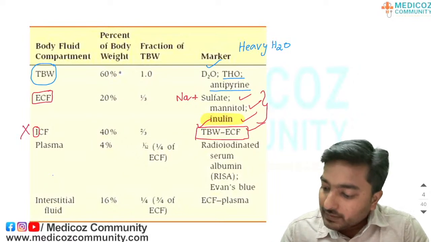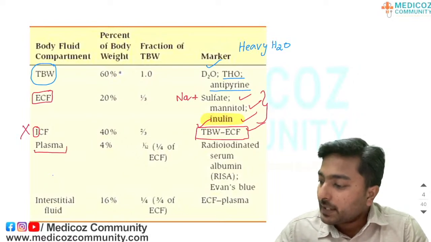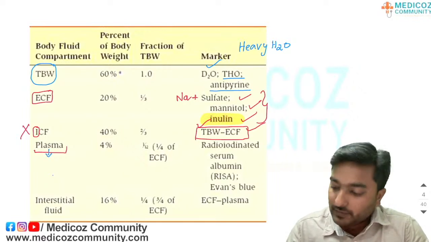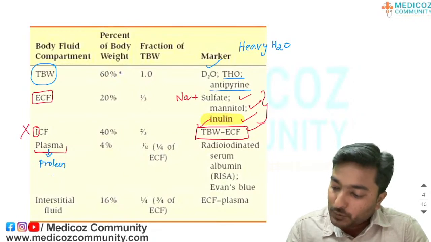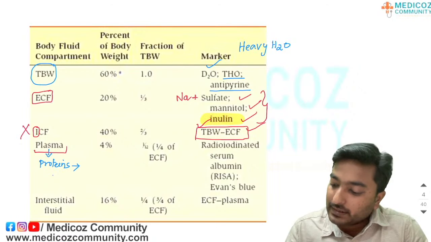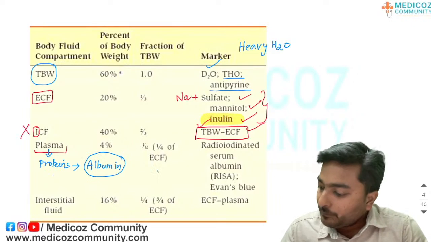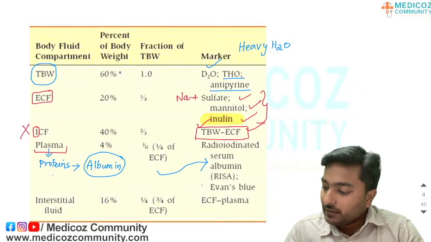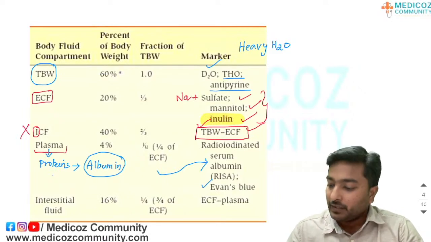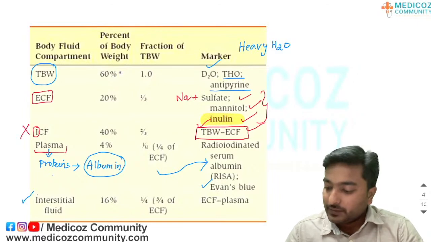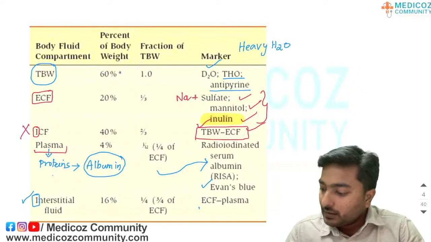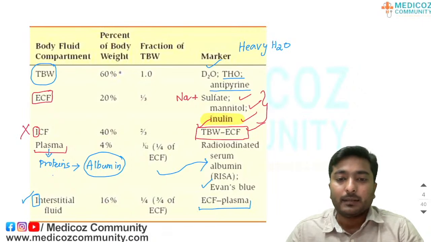And we have the markers available to measure plasma. We could easily remember it as, whenever we say the word plasma, the next word we remember is proteins, right? Plasma proteins. The major plasma protein is albumin. So, this albumin will be radio labeled and we can use it to measure plasma. And apart from that, we have Evans blue. Then coming to the interstitial fluid compartment, interstitial fluid cannot be measured directly. It can be measured indirectly using the formula extracellular fluid compartment minus plasma.